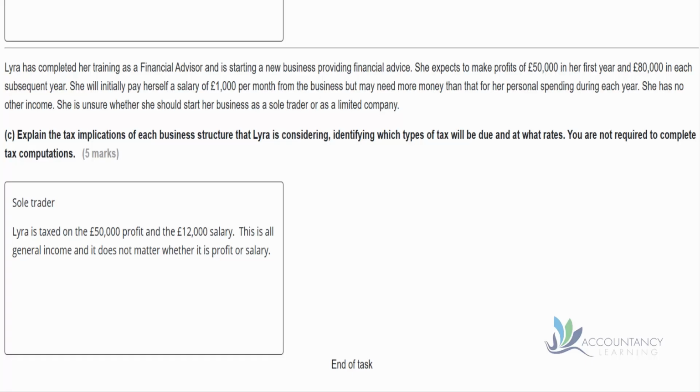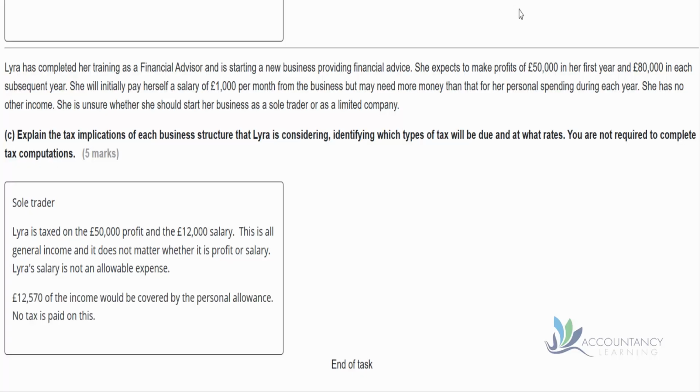So it doesn't really matter whether it's profit or salary. It's all part of Lyra's general income, and it'll be subject to tax. Lyra's salary is not an allowable expense and would need to be added back to the profits to work out what the taxable amount was. So of this $50,000 or $62,000, I remember in the subsequent year she could be earning $80,000 profits.